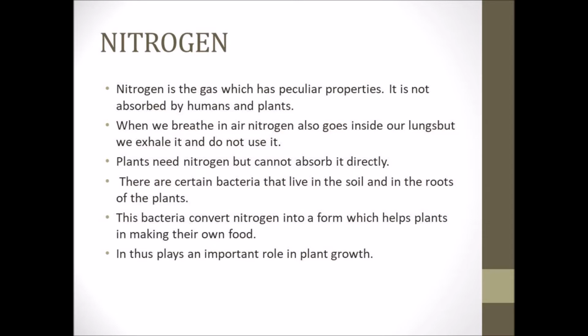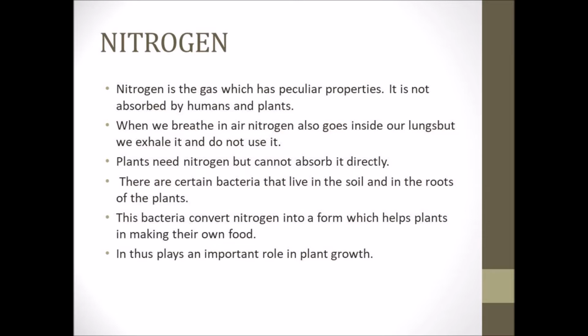Plants need nitrogen but cannot absorb it directly. There are certain bacteria that live in the soil and in the roots of the plants. These bacteria convert nitrogen into a form which helps plants in making their own food. It thus plays an important role in plant growth.